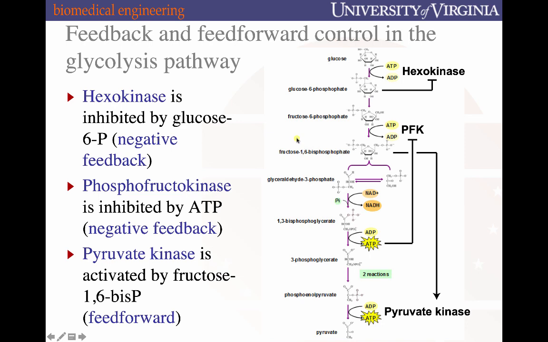How are they regulated? Hexokinase is inhibited by its product, glucose 6-phosphate, in a form of negative feedback. So if there's lots of glucose, and by extension lots of glucose 6-phosphate, excess glucose 6-phosphate is going to feed back negatively and inhibit the activity of hexokinase to generate less glucose 6-phosphate.